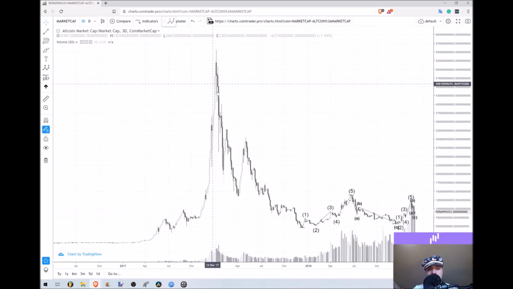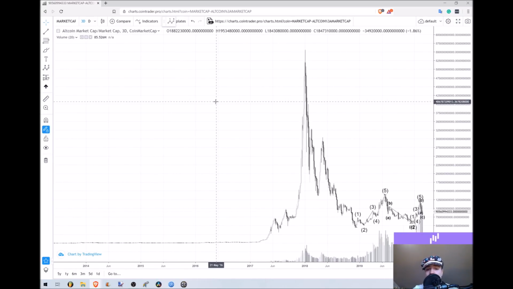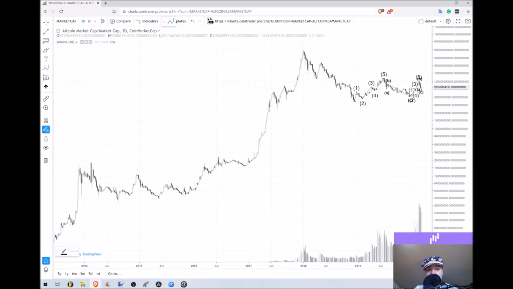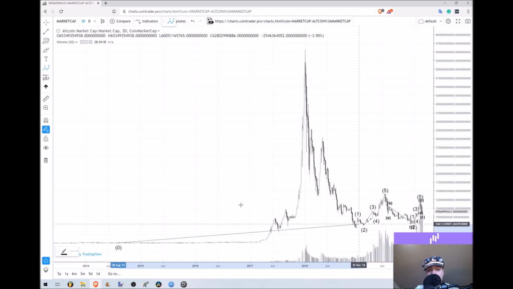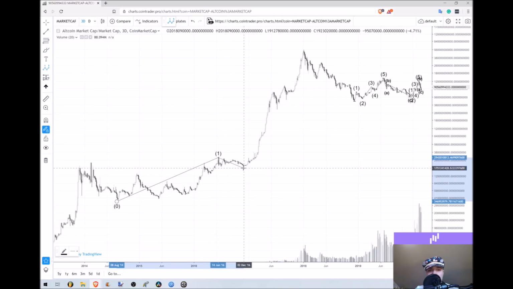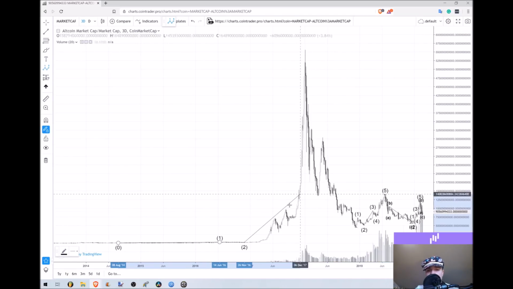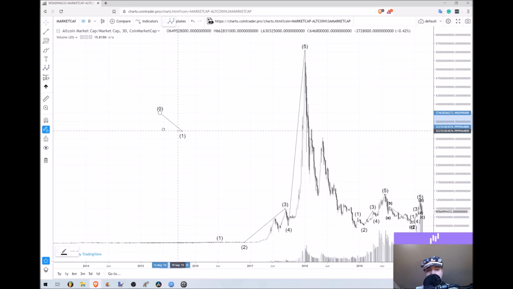All right, so now let's do our final cycle here. So the final cycle, this one's going to be really hard to see. The one wave, you basically can't see it on the linear chart. So on the logarithmic chart, you actually can see the one wave. But yeah, we're just going to go ahead and take this. And we'll do 1, 2, 3, 4, 5. So that's our first cycle. 1, 2, 3, 4, 5.